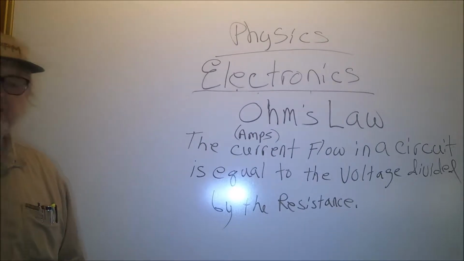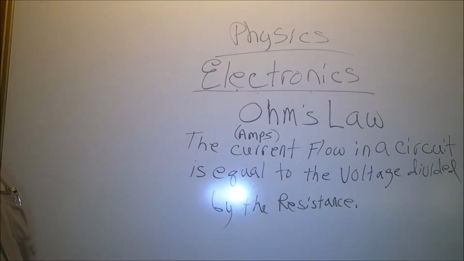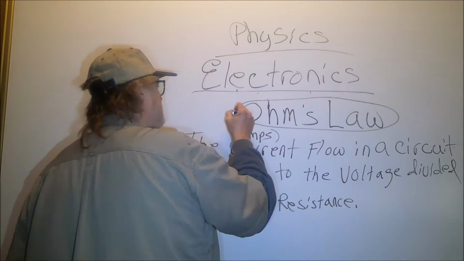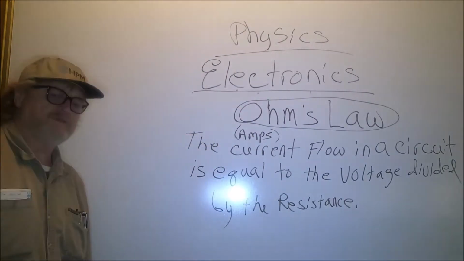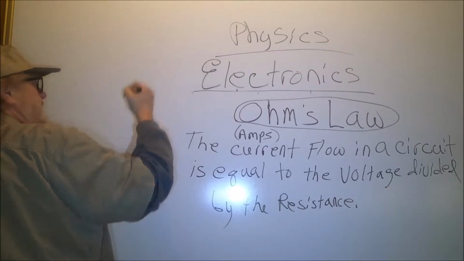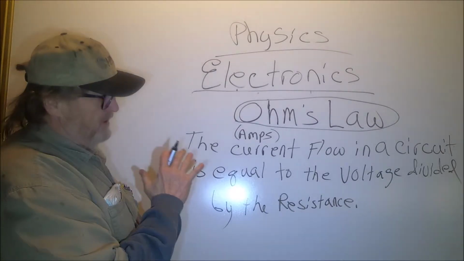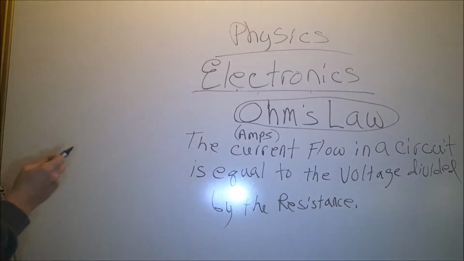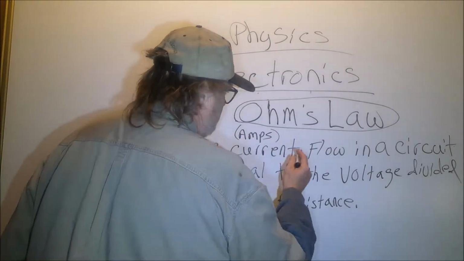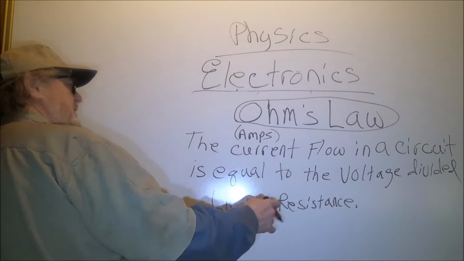Now, if you've never seen this written down before, if you've never heard it spoken before, even if you have, you need to understand that this equation, this law right here, governs the understanding of an electrical circuit. Now, I want you to write this down. I want you to get this understanding in your head. The amps, the amperage flow in a circuit, an electrical circuit.